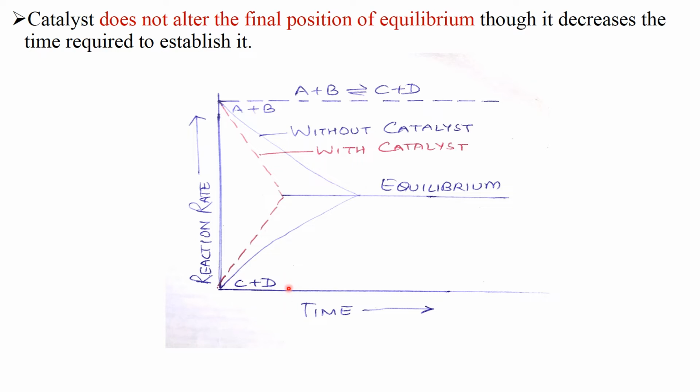So from the graph it is clear that the time required for establishment of equilibrium in case of catalyzed reactions is small in comparison to the time required to attain equilibrium in reactions where catalyst is not used. So we say that a catalyst does not alter the final position of equilibrium. It simply decreases the time. Understood? Next slide is